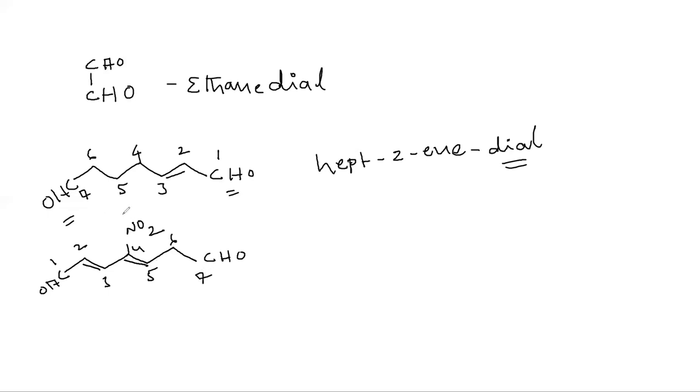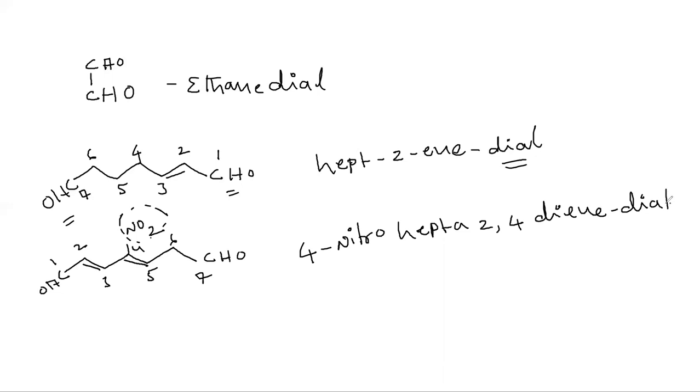What is the substituent here? Nitro is the substituent here. The substituent is written first, 4-nitro, and we have 7 carbons, hepta-2,4-diene-dial.